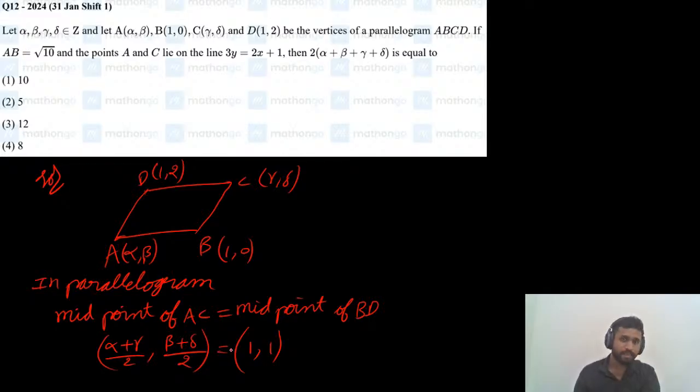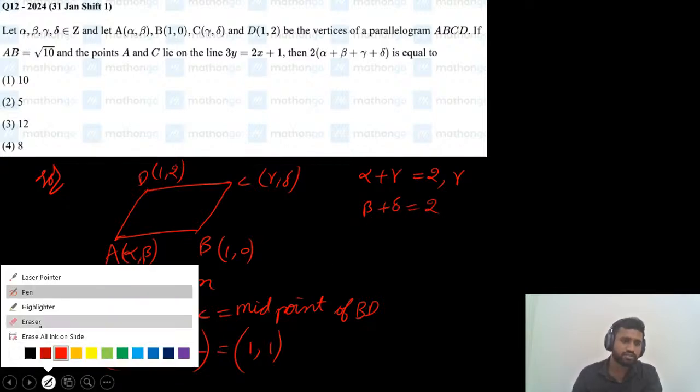Now by comparing the x coordinate on both sides, we got alpha plus gamma is 2, and beta plus delta is also 2. So that's it. The question was solved.